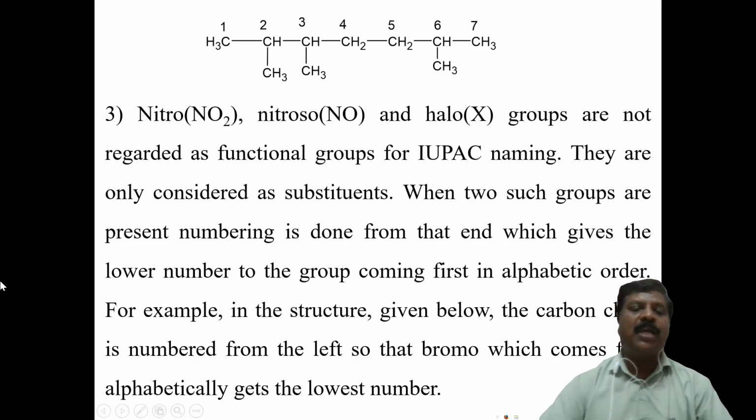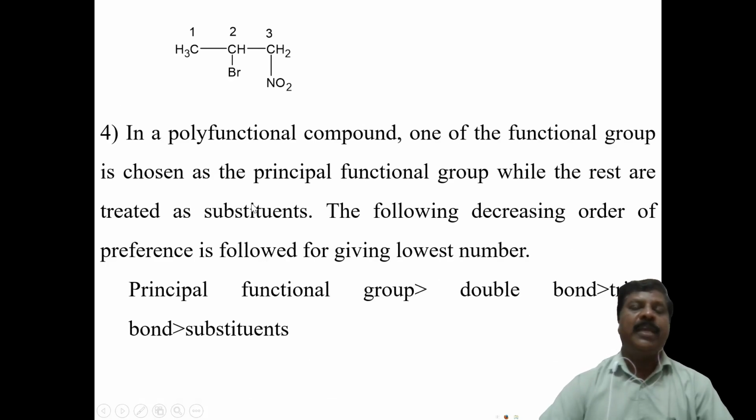When two such groups are present, numbering is done from the end which gives the lowest number to the group coming first in alphabetical order. For example, take this compound. Here bromo and iodo are not functional groups, and therefore are not considered as a parent chain.